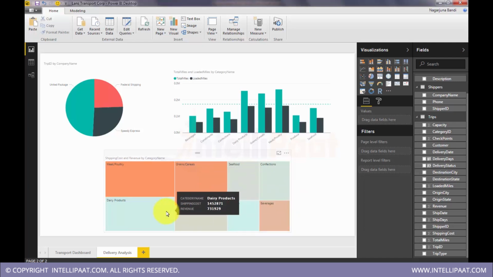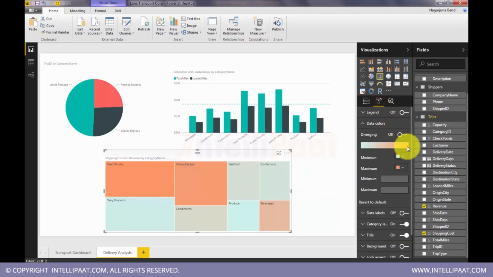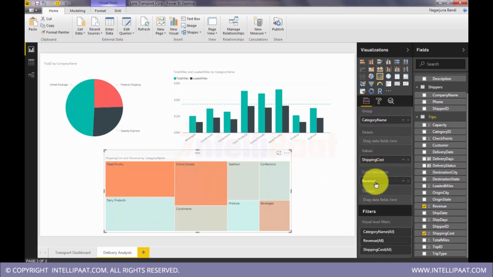Yeah, so the color is getting dimmer, so the saturation, you can see this here. So the highest intensity is this, maximum, and minimum, that is the lowest intensity. Okay, so this color saturation study is for revenue, color intensity, and size. Variation of the tile size will give you shipping costs.